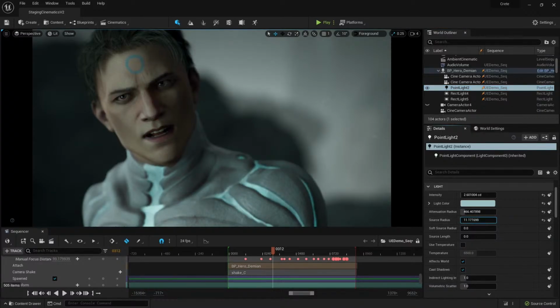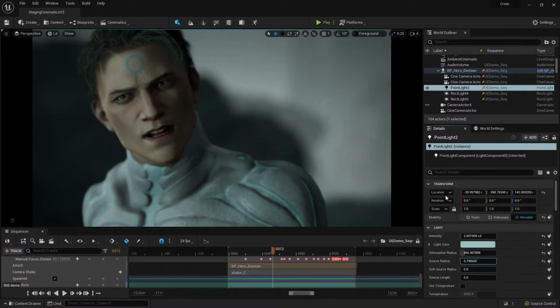We are using virtualized shadow maps, by the way, and Lumen, just to let you know. And let's bring, this specularity is quite low. I'm going to bring the light higher, something like that. It looks more aggressive. And let's only illuminate one eye, more dramatic, more filmmaking, okay?